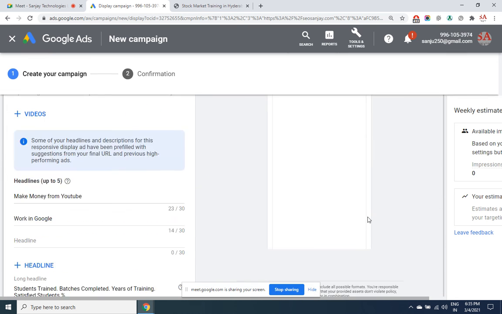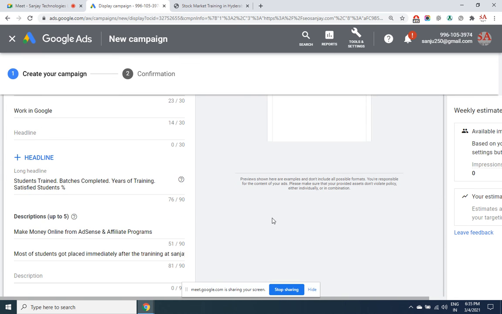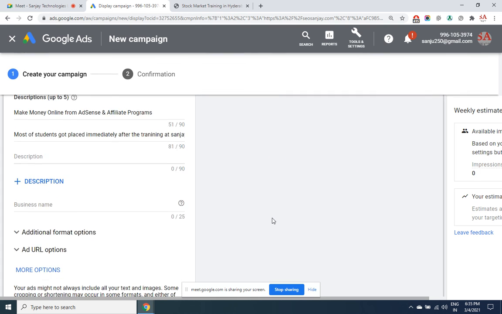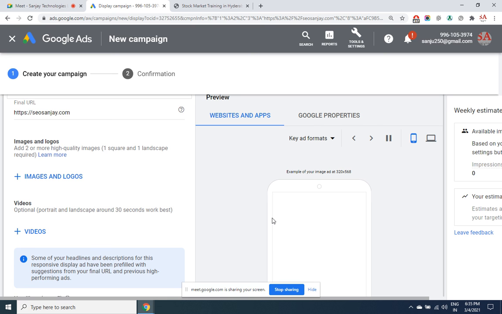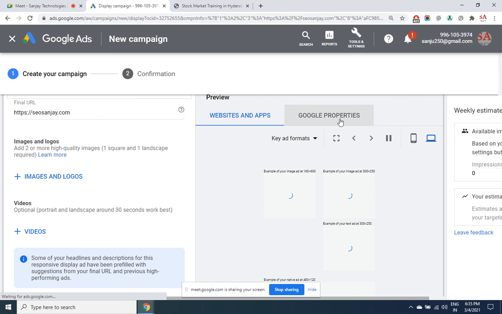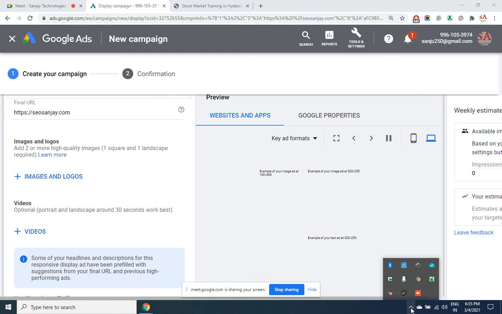Okay, this is the ad creation part. We'll see this in the next class. So let us see the ad creation part in tomorrow's class, where you will be able to see the preview of it also: mobile, desktop, laptop. We haven't yet created it. Tomorrow we'll do this. So from here, let's continue. And any questions you have in today's session, kindly use the chat window or the audio control.